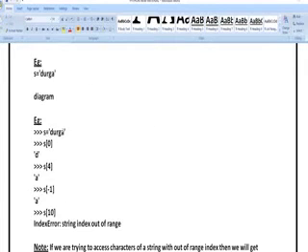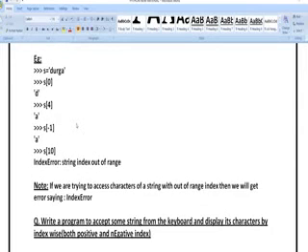So s is equal to Durga, I have written. In this input, you have to give index values. D will be the 0 index, U will be the first index, R will be the second index, G will be the third index, A will be the fourth index. So s of 0 means you are going to get D. s of 1 means U, s of 2 means R, s of 3 means G, s of 4 means A. In the same manner, s of minus 1 means you are going to get A. s of minus 2 means you are going to get G, a reverse manner from right to left. In this manner you are going to call the individual characters from the given string.